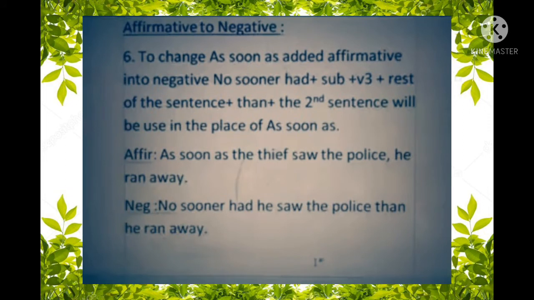Now the next rule, that is to change as soon as added affirmative into negative. What will you do?